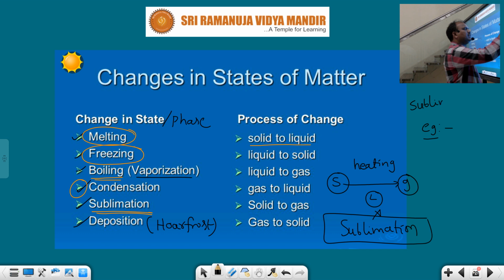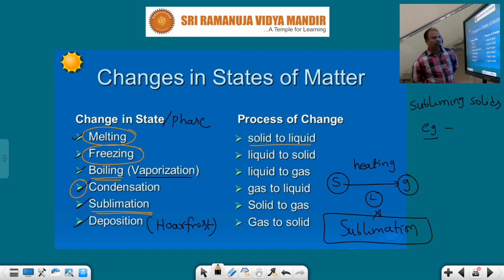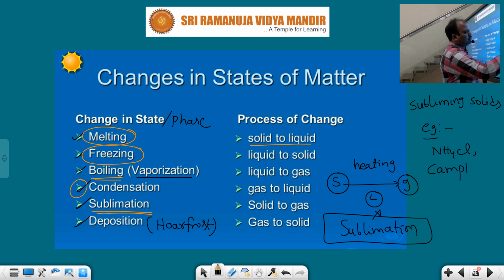Subliming solids, that means the substances which obey the property of sublimation, those substances are called subliming solids. Example: ammonium chloride, NH4Cl. Camphor, whenever you take camphor and burn it, it goes directly from the solid state to the vapor state without changing into the liquid state. Camphor. Naphthalene, as well as anthracene,